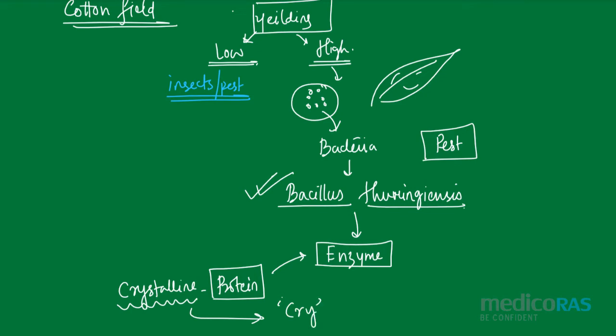So people used to call the crystalline protein the cry protein. Now every one of us knows that if there is a protein, then there must be some DNA which can make that protein. So the cry protein or crystalline protein is made from a DNA which has a gene known as the cry gene.